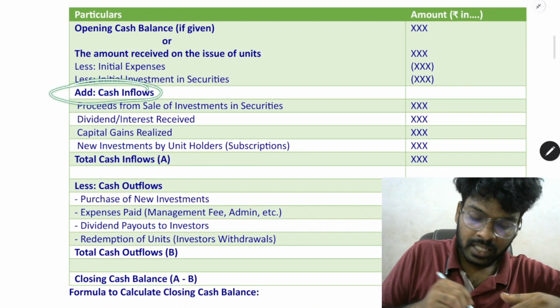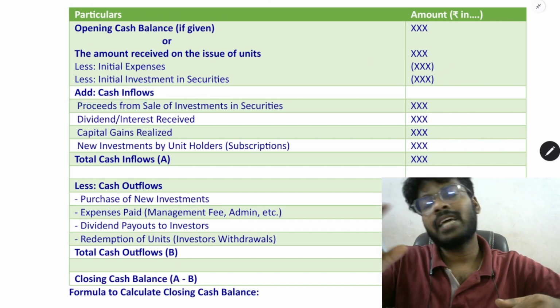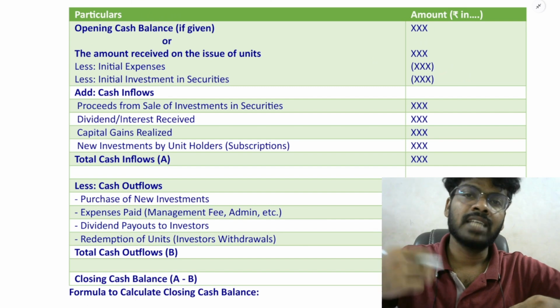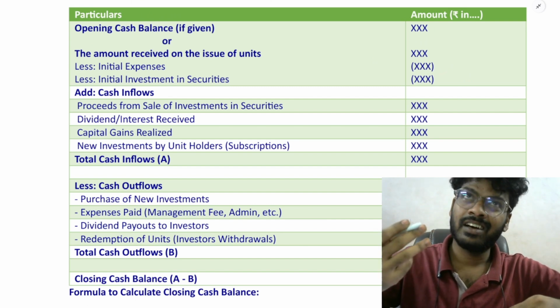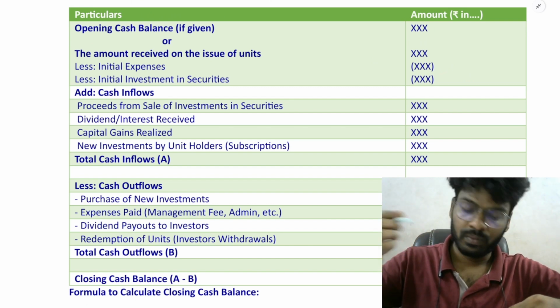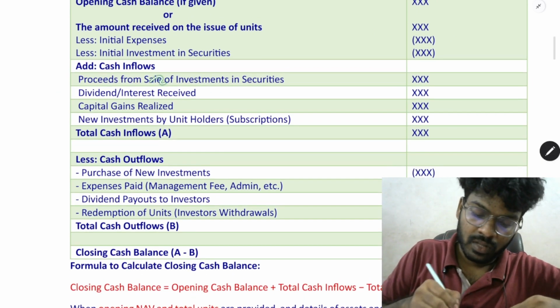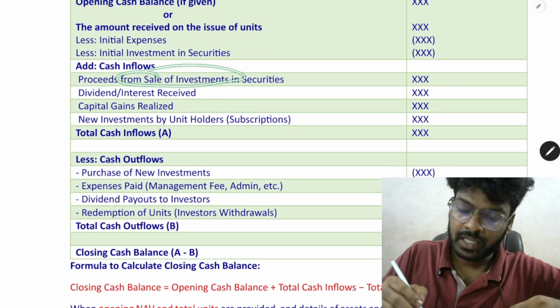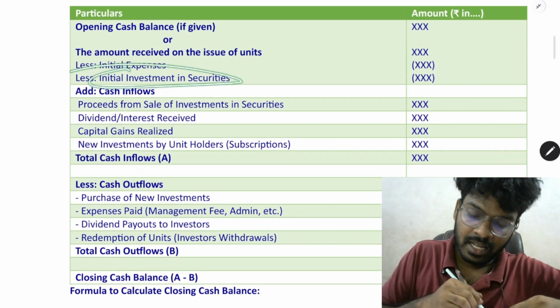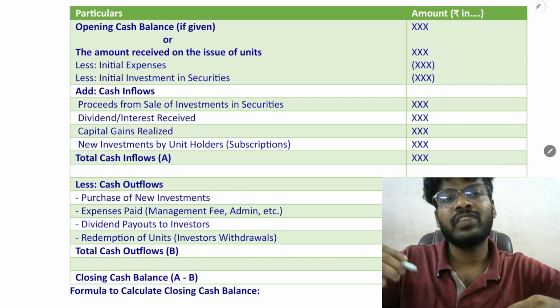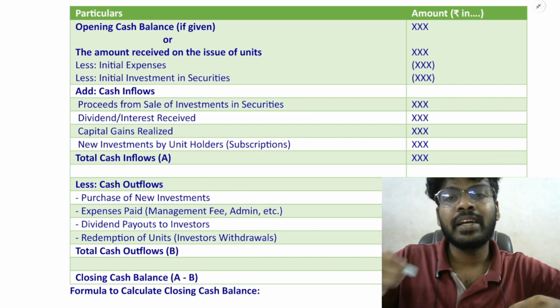So add cash inflows, same as the cash flow statement we do in financial reporting, in Ind AS 7. So cash inflows: profit from sale of investment in securities. The investments in securities are not for a fixed period. They can be traded.